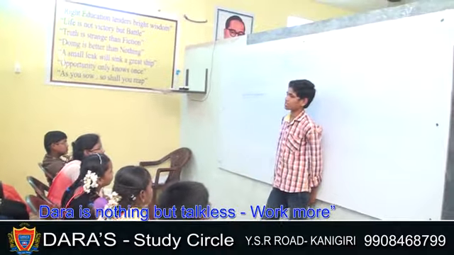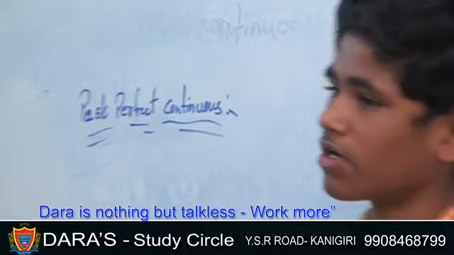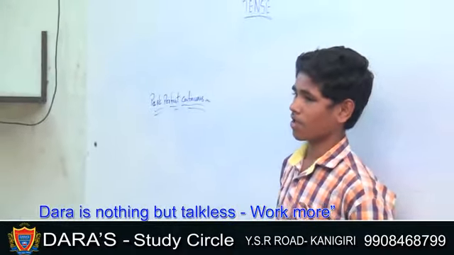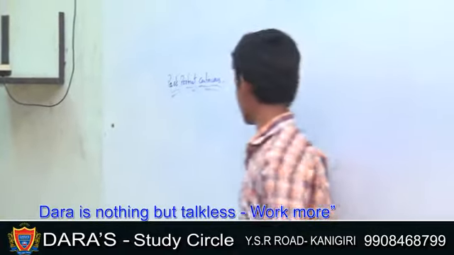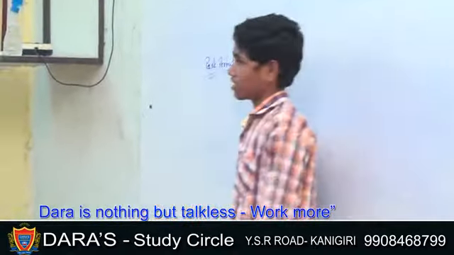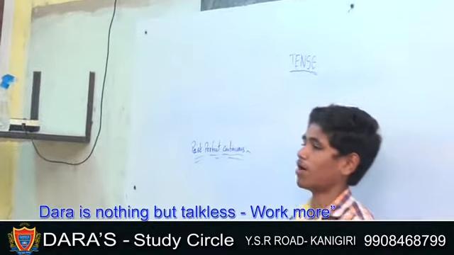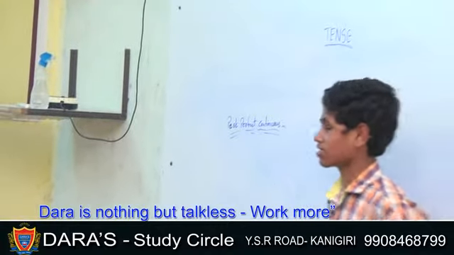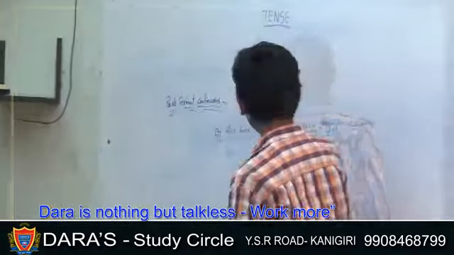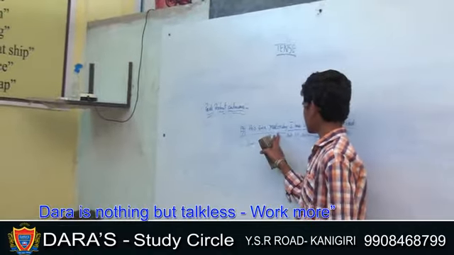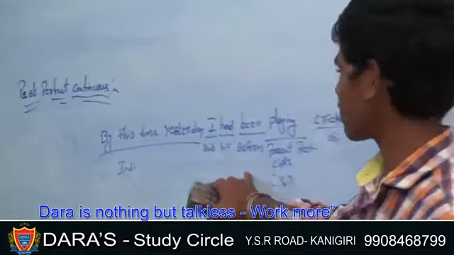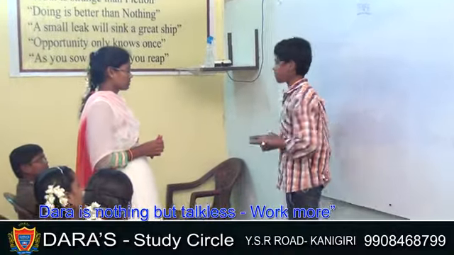Definition: the action starts sometime in the past and continues in the past, but the relevant topic is present, which expresses clear certainty of time till that past and continuous till that time. Indication: by this time plus any simple future or simple past indication. By this time yesterday I had been playing cricket. By this time yesterday is the indication, I is the subject, had been is the helping verb, playing is the present participle, and cricket is the object.